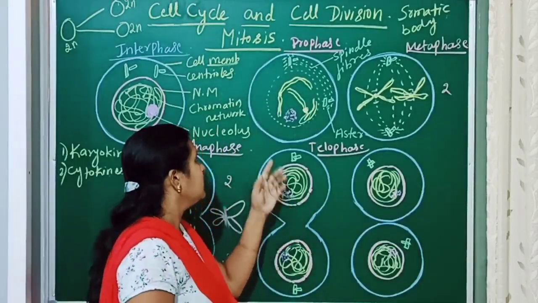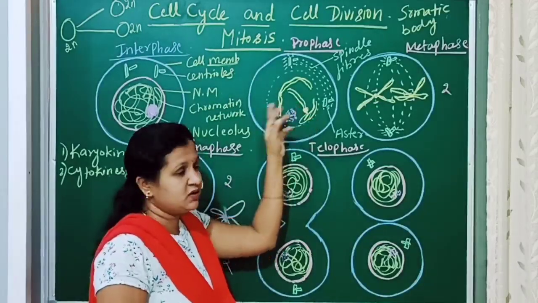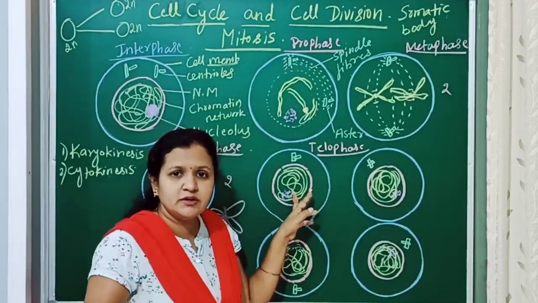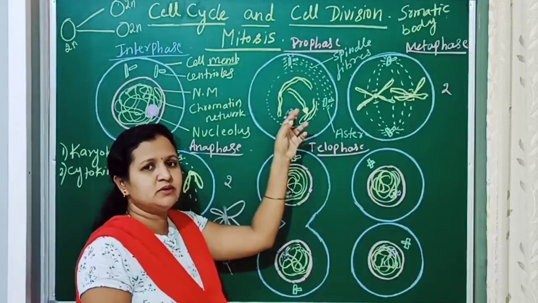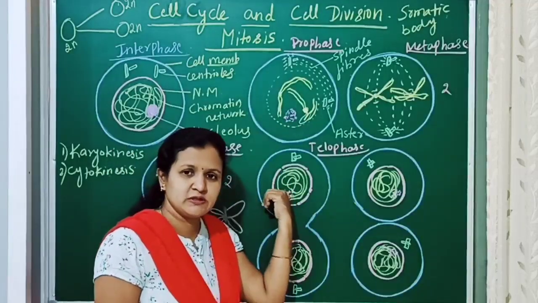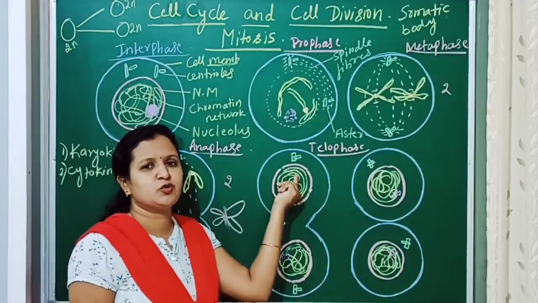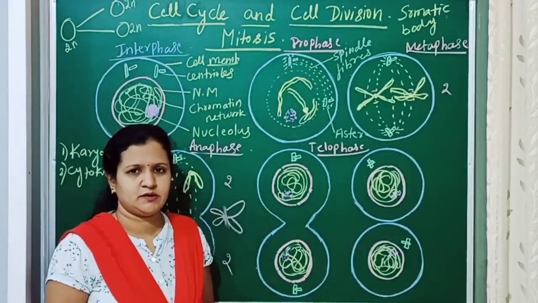So here in prophase the chromatin network was formed into the chromosomes, but in telophase the chromosomes will get converted into the chromatin network. Here it was coiled, but here the chromosomes will start uncoiling into a chromatin network.